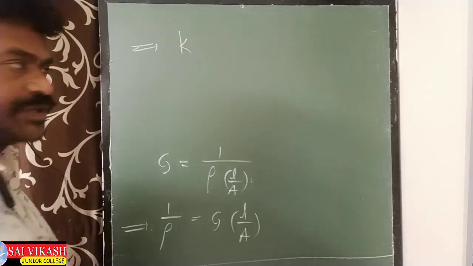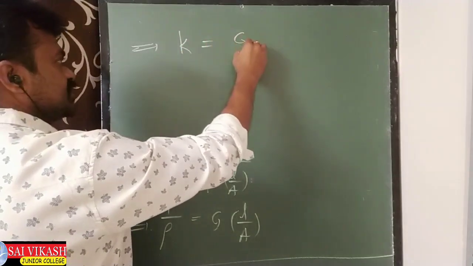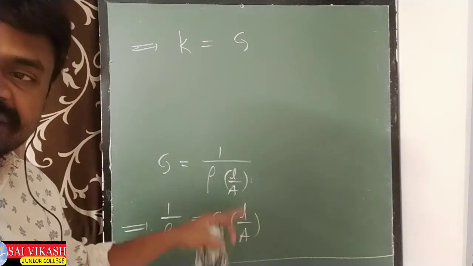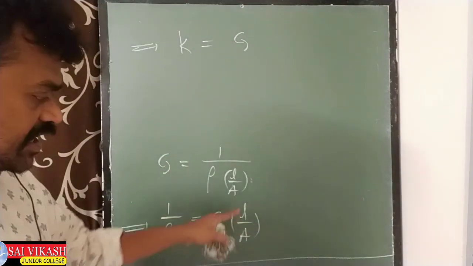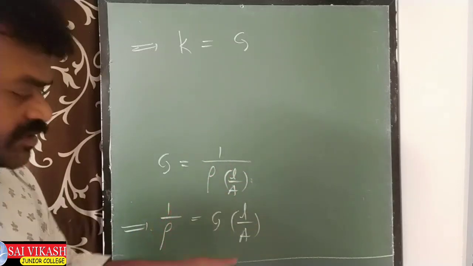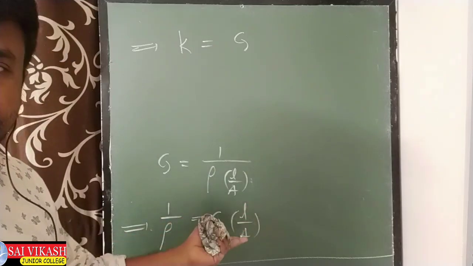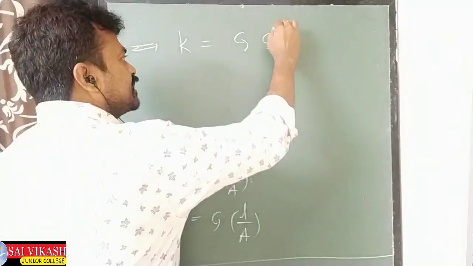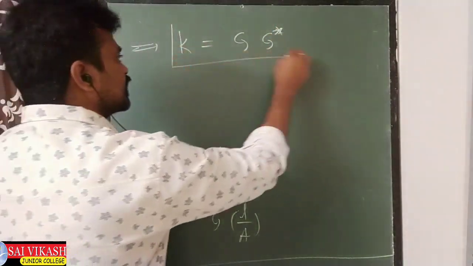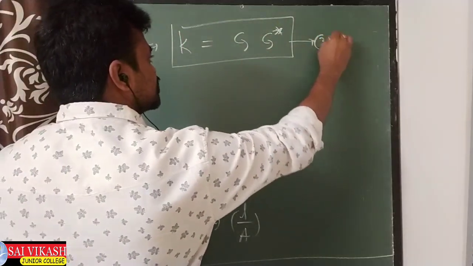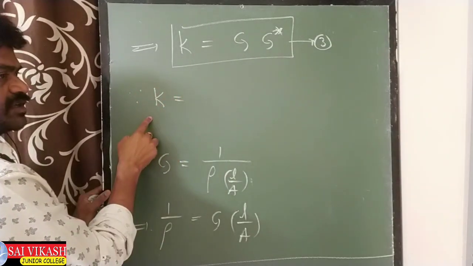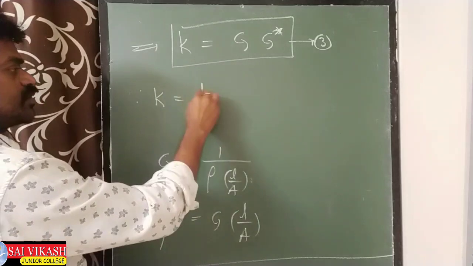K means 1 by rho, so K equals G into L by A. L is constant and A is also constant. For a particular cell, the length is the same and the area of cross section is also fixed. So the ratio of these two we can also take as a constant, which I am taking as G star. So K equals G into G star. This is equation number 3. Since K means 1 by rho,